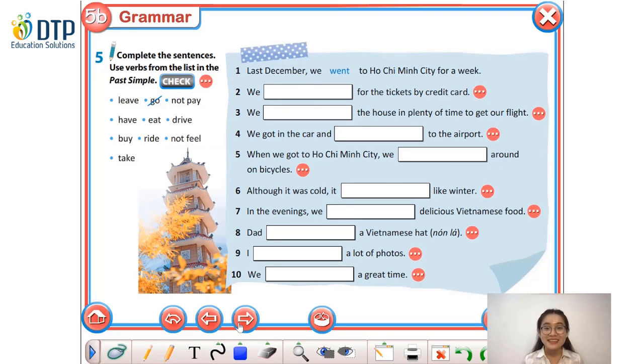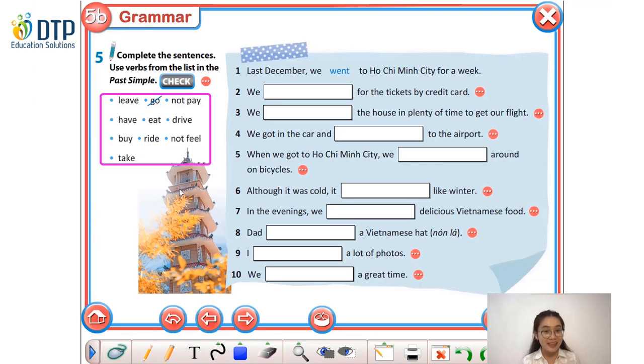Now let's move on with exercise number 5. You have to complete the sentences and use the verbs from the list in the past simple. Okay? Vậy trong bài tập số 5 này, các bạn cần phải hoàn thành các câu dưới đây và sử dụng động từ trong danh sách này ở trong dạng quá khứ đơn các bạn nhé. So pay attention. If you can see the word not in the verb, you have to use the negative form. Okay? Nếu chúng ta thấy từ not xuất hiện ở trong từ vựng này thì chúng ta cần phải dùng câu và dùng động từ ở trong dạng phủ định các bạn nhé.